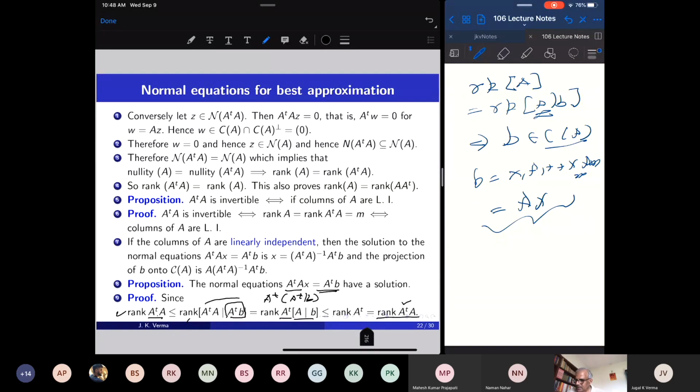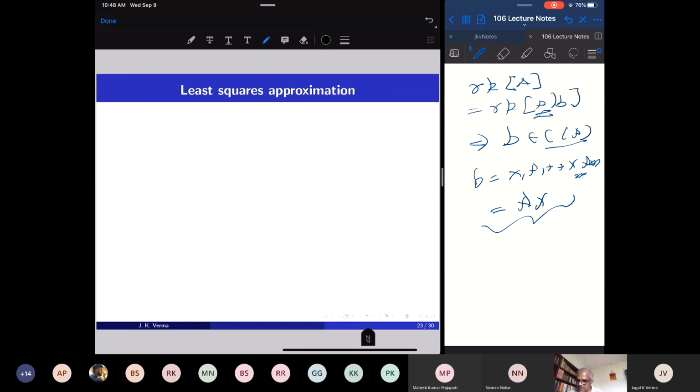What is the use of these things? This is the use to do data fitting. When we are presented with a lot of data, we want to draw some conclusions. Sometimes the data will lie on a straight line, so there will be very simple relations among the data.